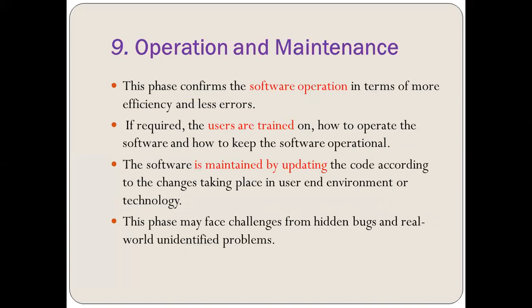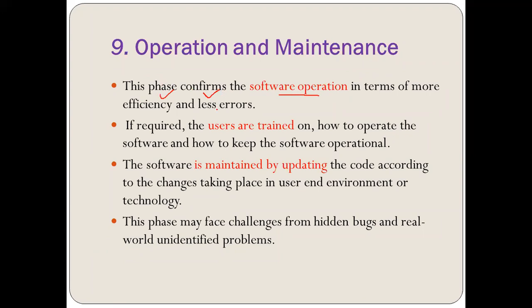Next, the stage comes when we define the operation and maintenance. Operation and maintenance can sometimes be defined only as maintenance. Here we define the phase where the software operation is confirmed and it is providing efficient and less error software.